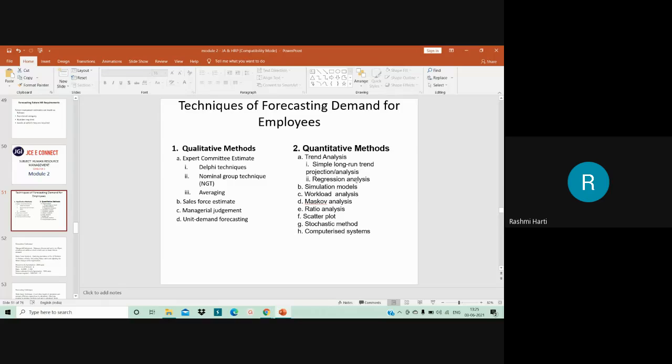Fine. And then you have scatter plot. That is one of the graphical methods which is being used for identifying the human resource requirement. Okay. So scatter plot basically is a graphical method to identify relationships between two variables. Okay. So here this particular scatter plot identifies the relationship between two variables, maybe sales volume as well as the manpower requirement. These are the two values which can be identified. Fine. So having the fitted line, one can project how many people will be needed, given the projected volume of the organization.